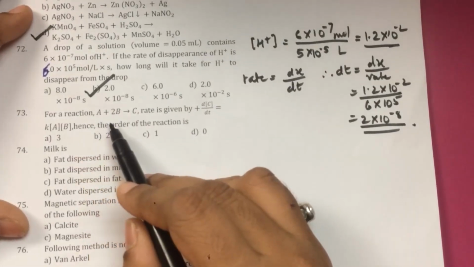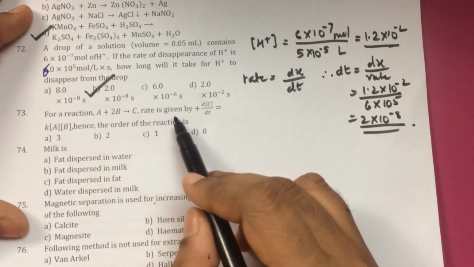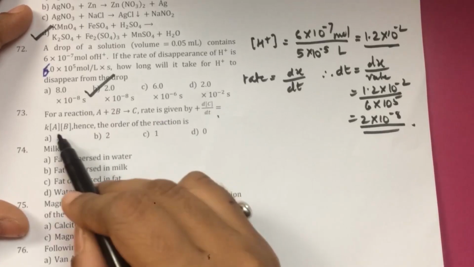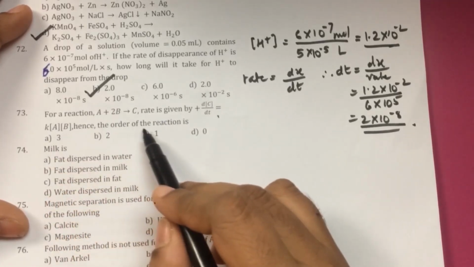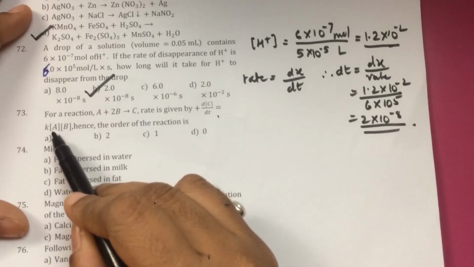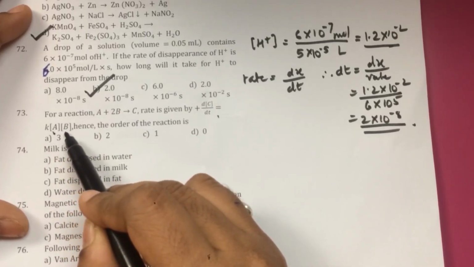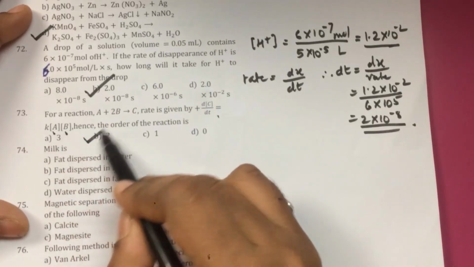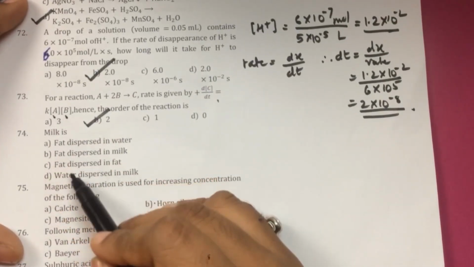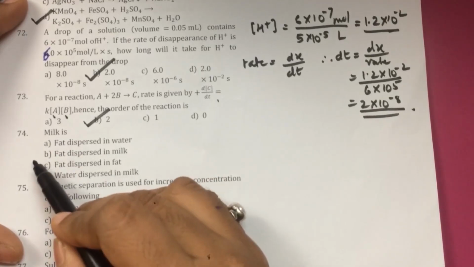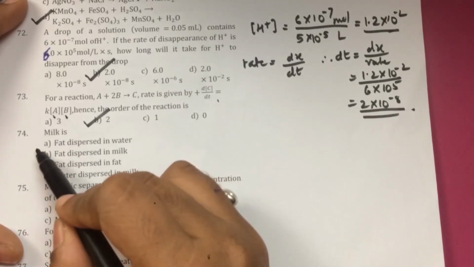For the reaction A plus 2B giving C, the rate is equal to K into concentration of A into B. What is the overall order of reaction? This reaction is first order with respect to A and first order with respect to B. So the overall order is 2. Question number 74. Milk is fat which is dispersed in water.